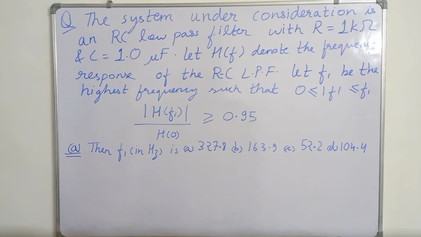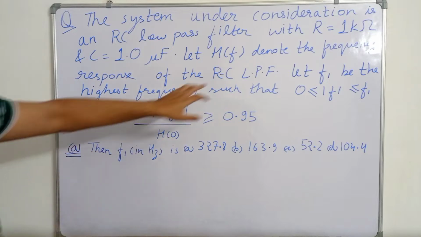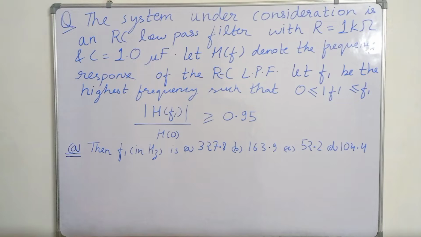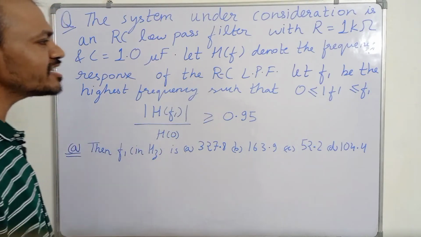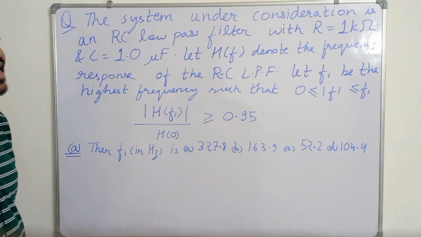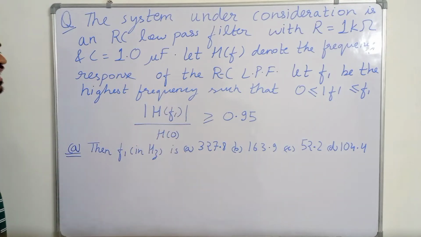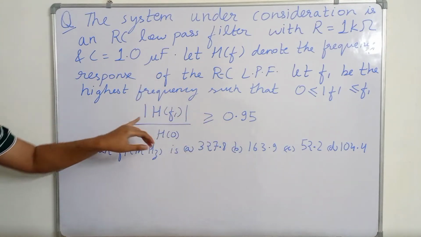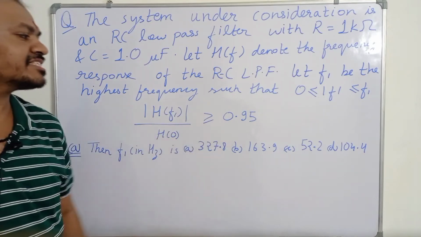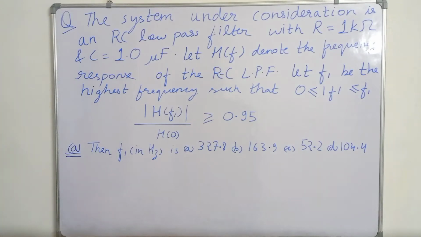Then it says let H of F denote the frequency response of the RC low pass filter. F1 is the highest frequency such that 0 is less than F is less than F1. Then the relation is given: H of F1 divided by H of 0 must be greater than or equal to 0.95. We have to find the value of F1 in Hertz.